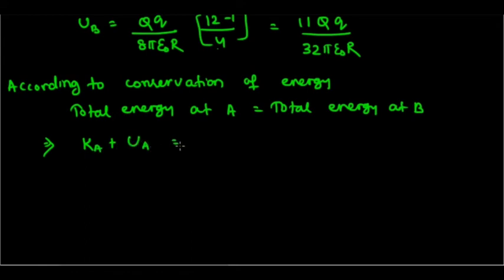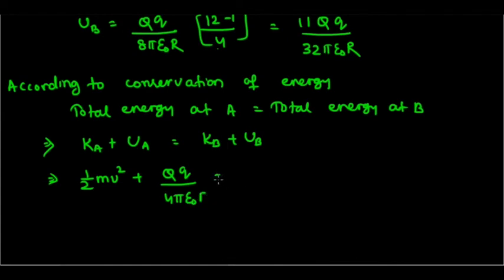Total energy means the sum of kinetic and potential energy, that is equal to KB plus UB. So what is KA? KA is half m v square, plus UA is capital Q small q divided by 4 pi epsilon naught into small r, that is equal to KB is 0 plus UB is 11 capital Q small q divided by 32 pi epsilon naught into capital R.